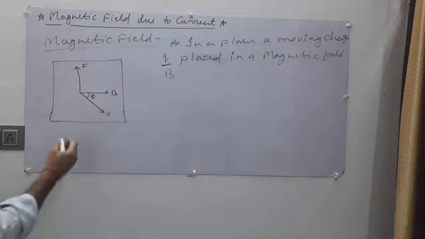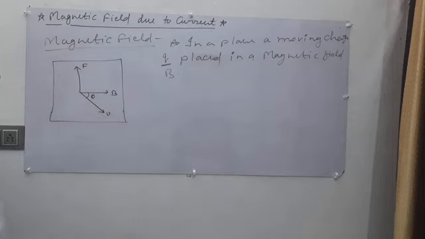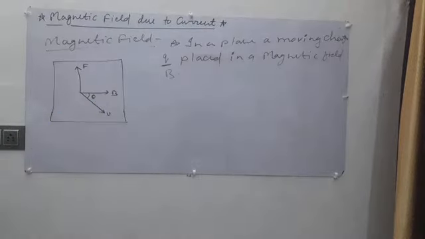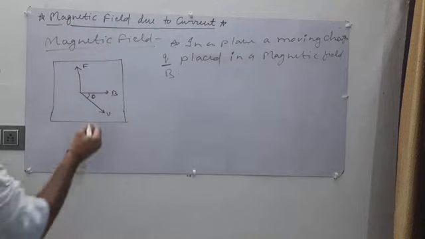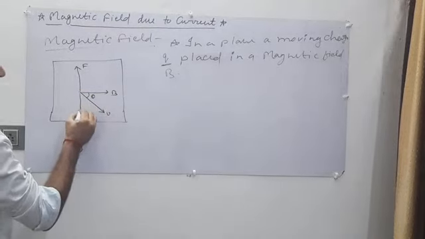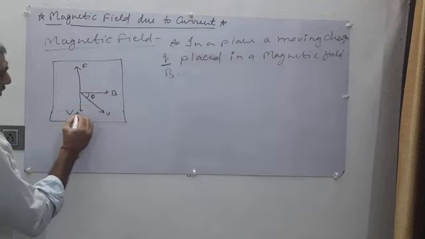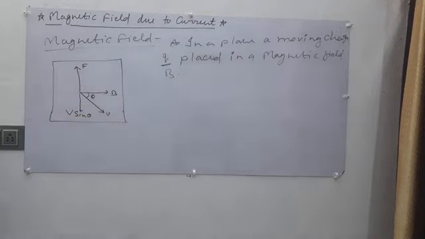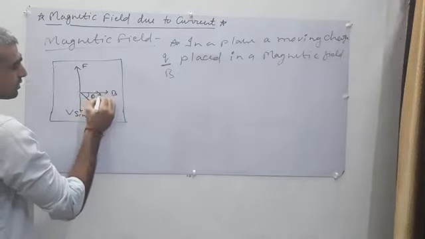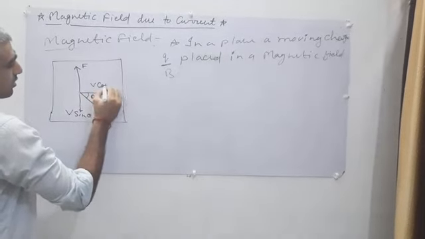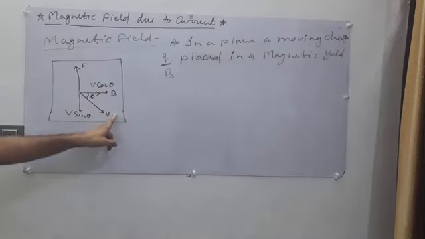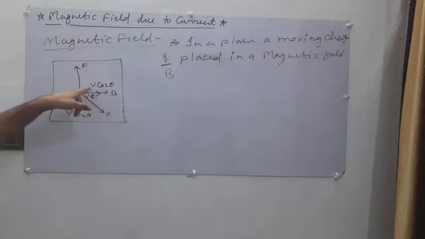So this V has two components. When a vector makes an angle theta with another vector, then it has two components. The perpendicular component of V from B is V sine theta, and the component along B is V cos theta. A component of velocity along magnetic field B is V cos theta.